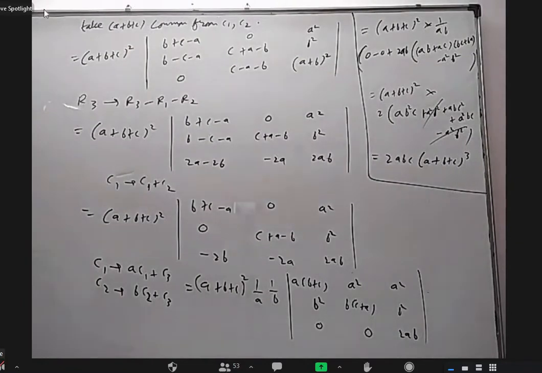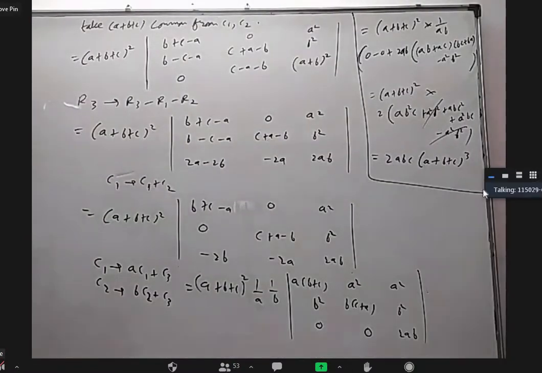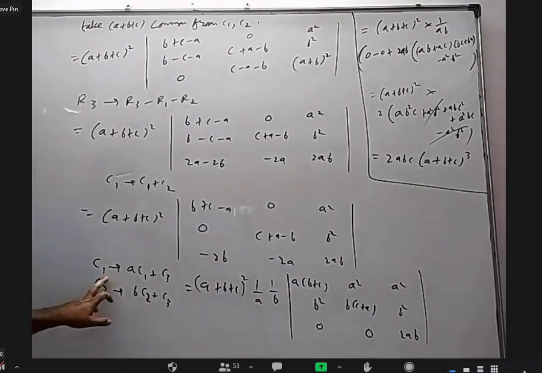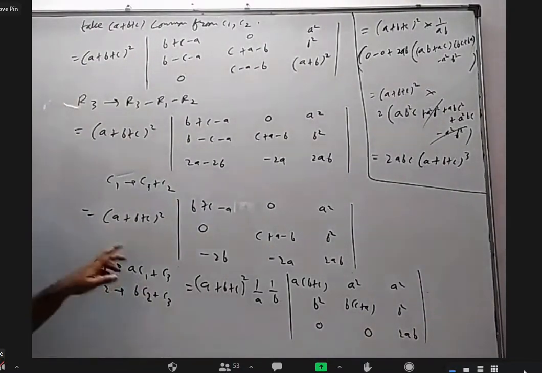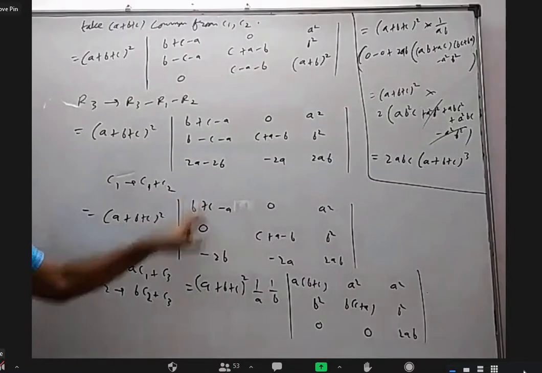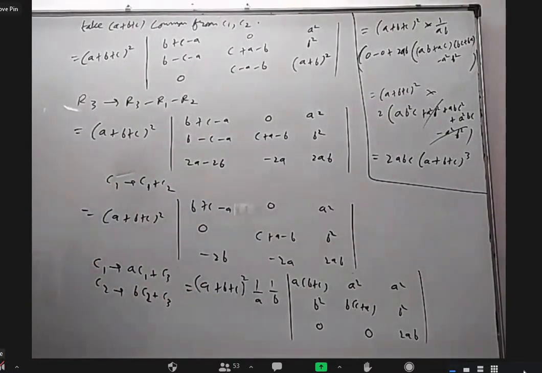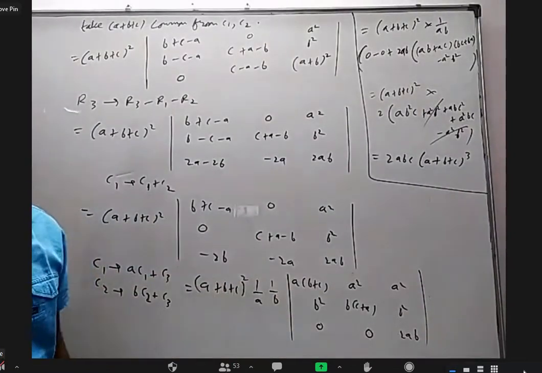Sir, once can you explain from that multiplication, sir, into A by A? Just 1 by A, 1 by B, I do not know. I'll explain that. Normally, according to the different operations that I told, is it a valid operation? No, sir. Because we have to write column 1 as column 1 plus you can multiply column 2 with anything, column 3 with anything. But if I want to multiply column 1 with A, what should I write outside? 1 by A. Because I can always take A common and cancel that. They are equal, right?